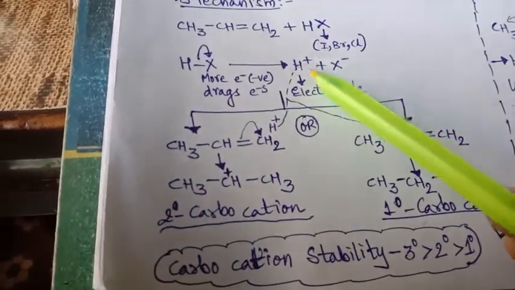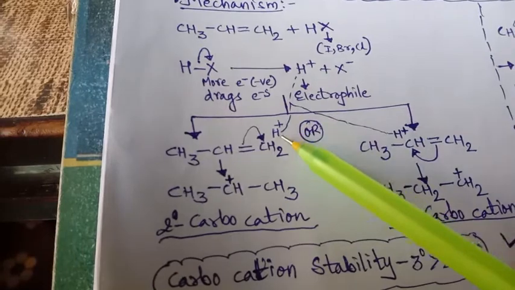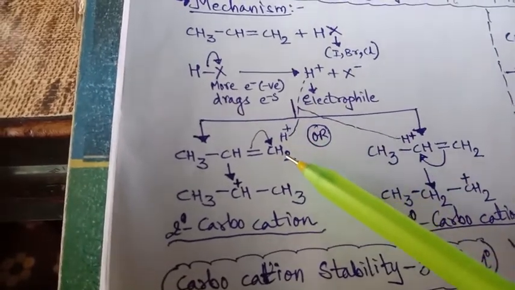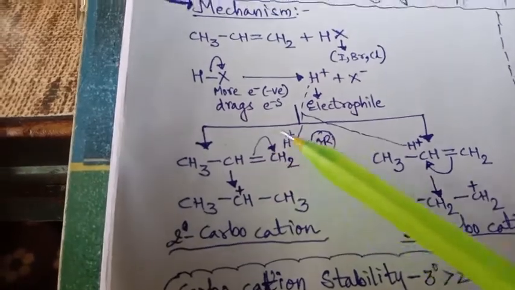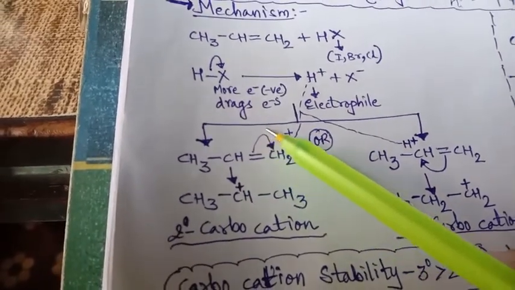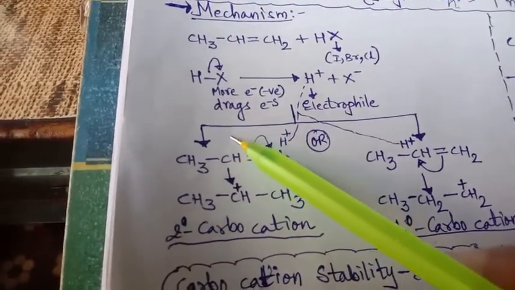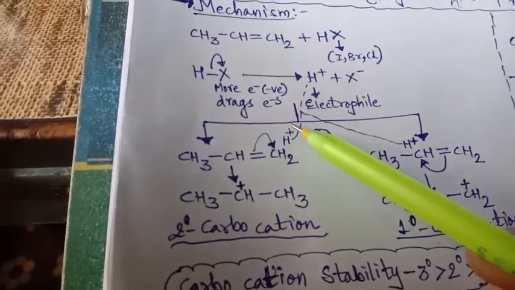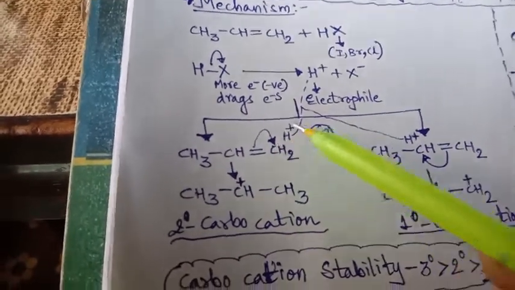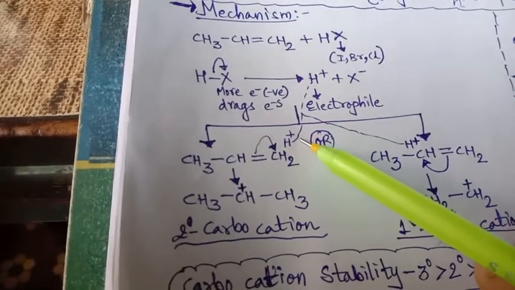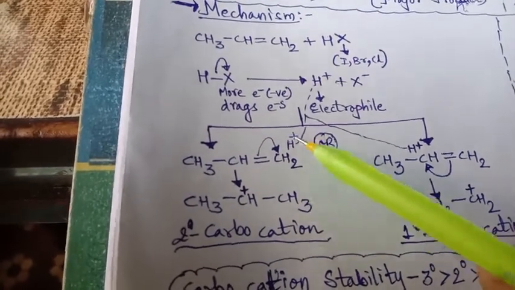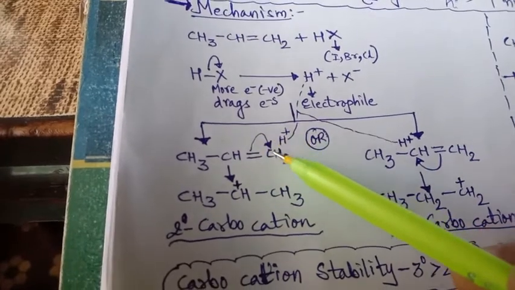This electrophile H plus will try to attack this carbon, and here what happens? After the cleavage, one electron is here and one electron is here. As soon as this hydrogen comes here, because this hydrogen is in need of an electron, it is H plus, so it needs an electron, and here after cleavage one electron will be there.